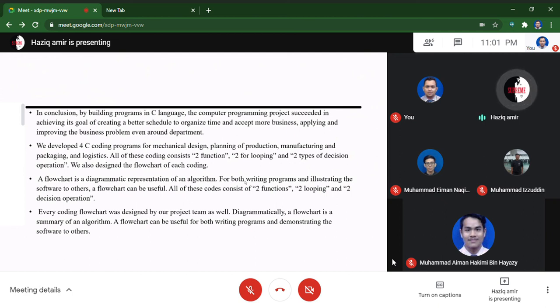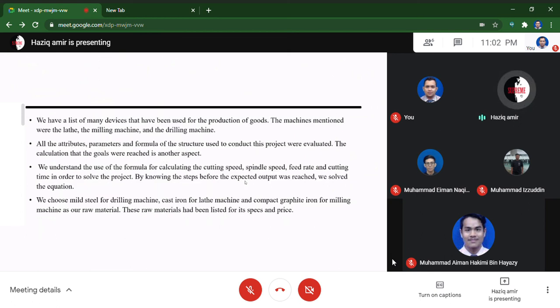All of this coding consists of two functions, two loopings, and two types of decision operation. We also designed the flowchart of each coding. A flowchart is a diagrammatic representation of an algorithm, useful for both writing programs and illustrating the software to others. Every coding flowchart was designed by our project team as well.